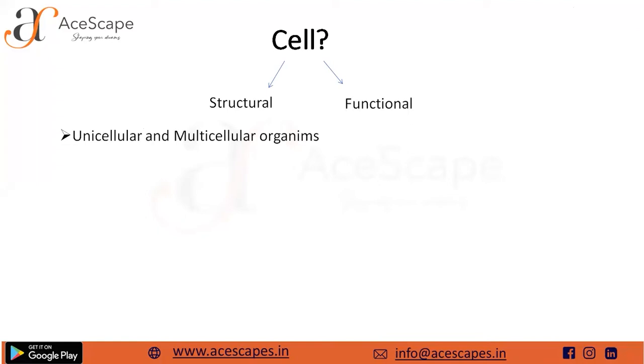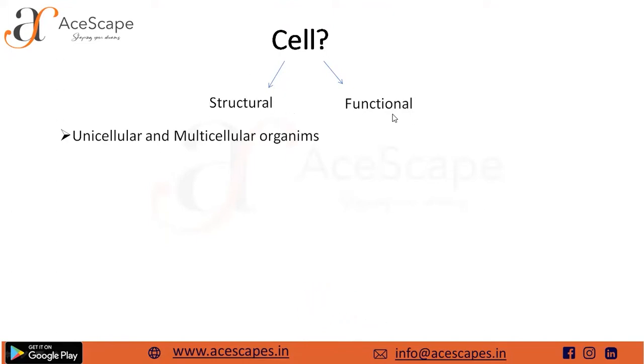So basically, the cell itself, in the very beginning, is capable of initiating life on its own. Like you talk about organelles, you talk about cytoplasm alone. In their individuality, all these structures won't be able to sustain life, whereas a whole cell can. So we call it the structural unit of life.